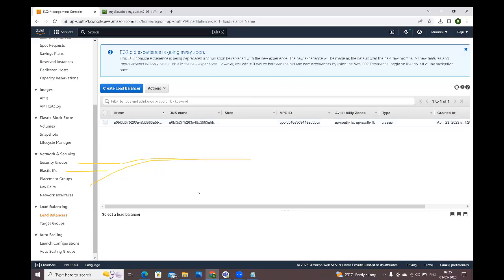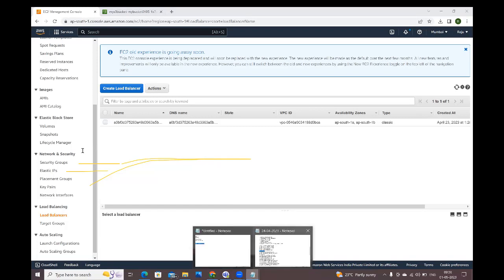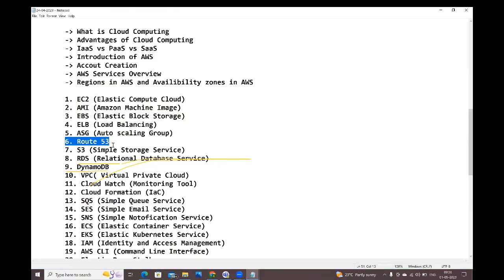That mapping we need to do, guys. Domain name and DNS URL mapping, domain name and your system IP address mapping, domain name and your S3 bucket URL mapping. Those mappings we need to do. For that, we are going to use the Route 53 service. By using Route 53, we are going to do the mappings, guys: domain name and your application URL, your system IP address, your S3 bucket URL. Those mappings we are doing by using the Route 53 service.